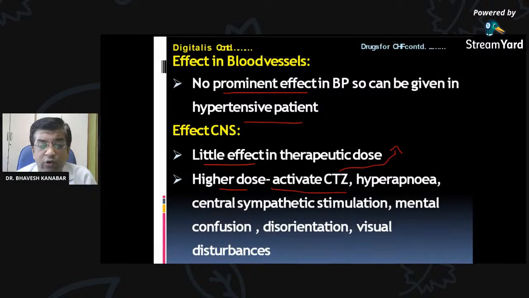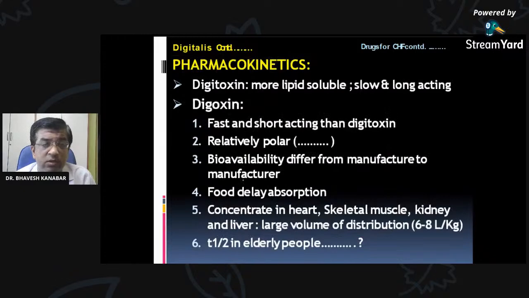It will lead to nausea and vomiting. Then a higher dose can also lead to hyperapnea, central sympathetic stimulation, mental confusion, disorientation, and visual disturbances. So these are the effects on CNS.